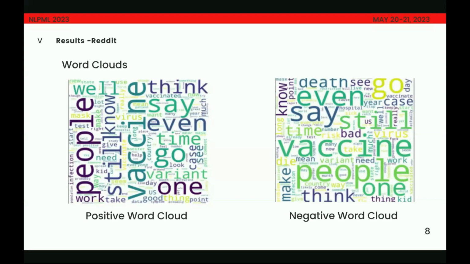One interesting observation that we made about the negative and positive word clouds in Reddit compared to, say, the word clouds in Twitter was that they tended to contain more neutral words that didn't necessarily connote either a positive or a negative sentiment. The main reason for this was that on examination of the posts that we collected, we saw that most of them were general news posts that had references to COVID instead of really being COVID focused posts. And even if they were really COVID focused, they were more objective in nature rather than being a subjective post on how the pandemic is affecting them. They were more of a news-based post on how the pandemic is going around in the world.